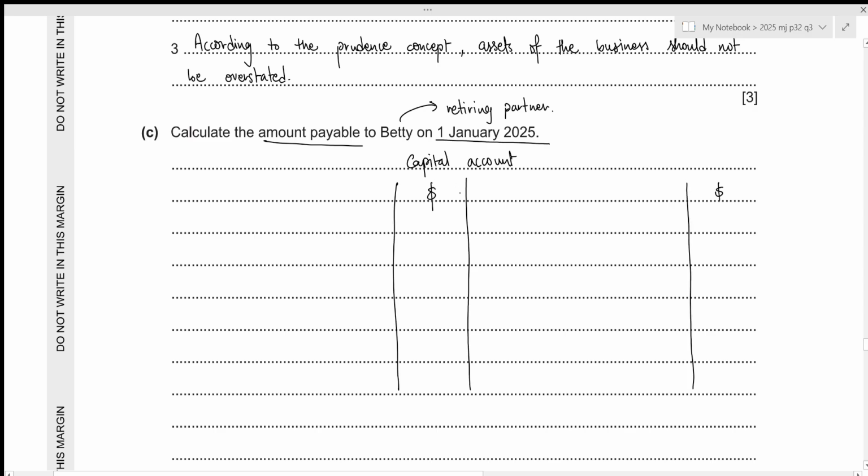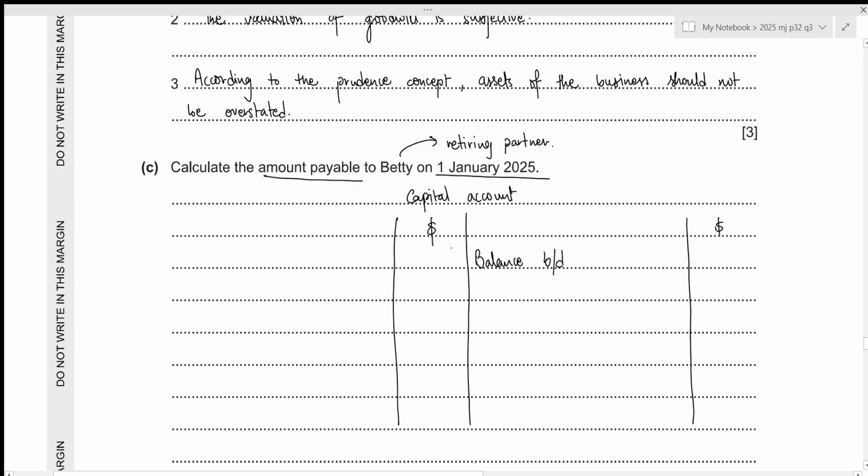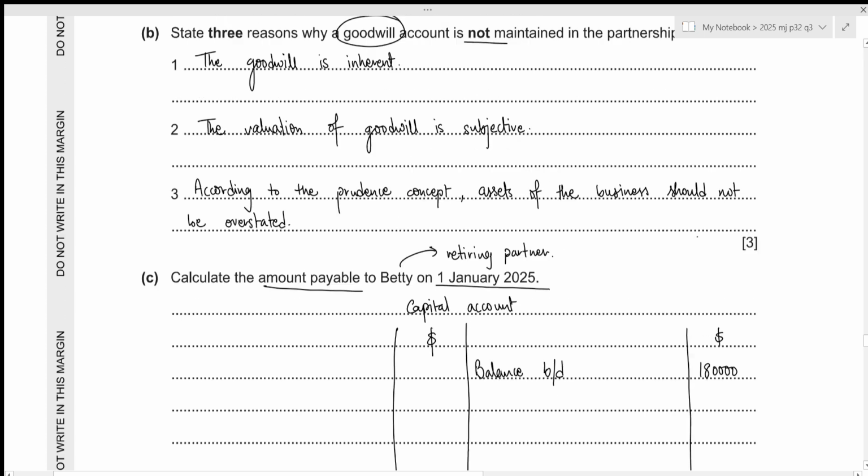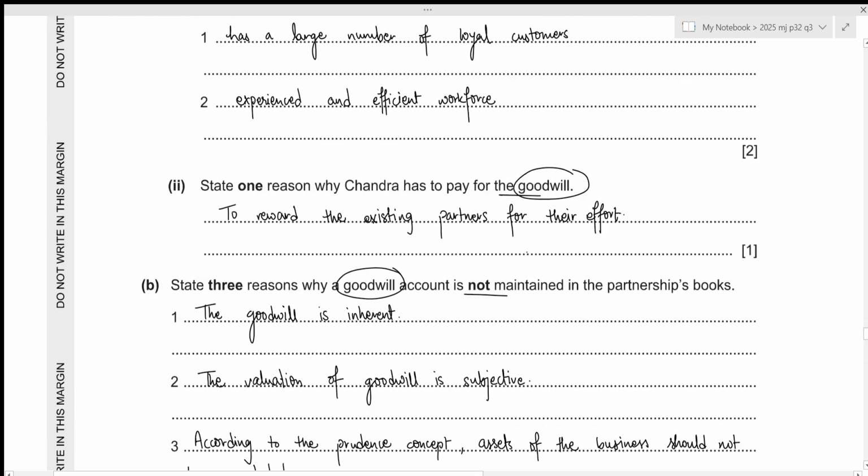Okay, we'll start with the opening balance, which will always appear on the credit side. Let's take a look above. For Betty, the capital account is 180,000. Then for the retiring partner, we should also close their current account. So we need to adjust the current account balance as well. And in this case, current account for Betty is positive, which means that it will appear on the credit side within the capital account. If it were to be negative, then we would have to enter it on the debit side. So we have 5,500 as part of the current account.